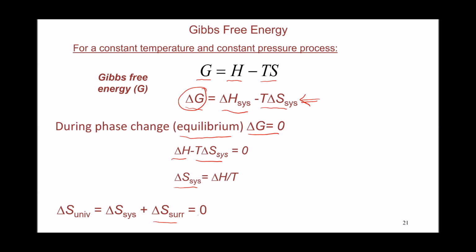And at equilibrium it's going to equal 0, which means delta S of the surroundings is going to be negative delta S of the system, or negative delta H of the system divided by temperature.